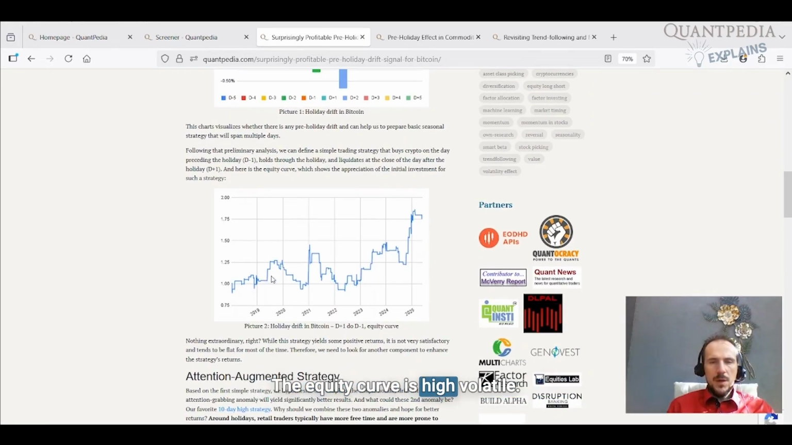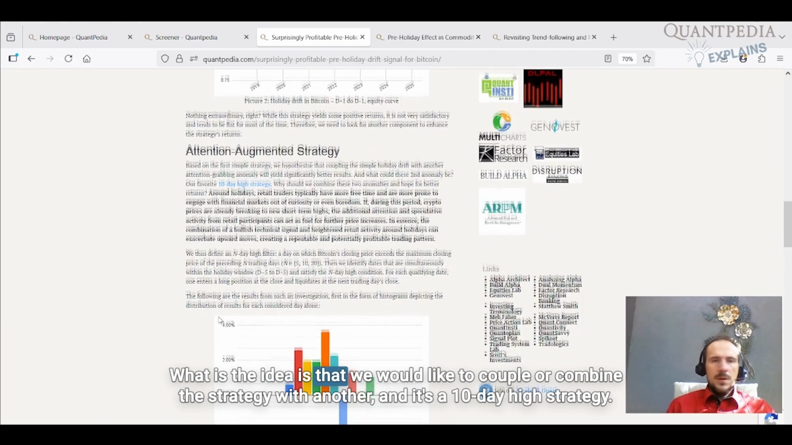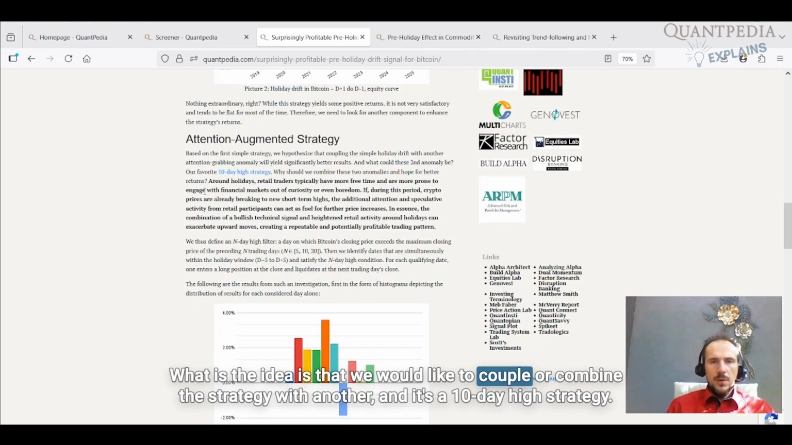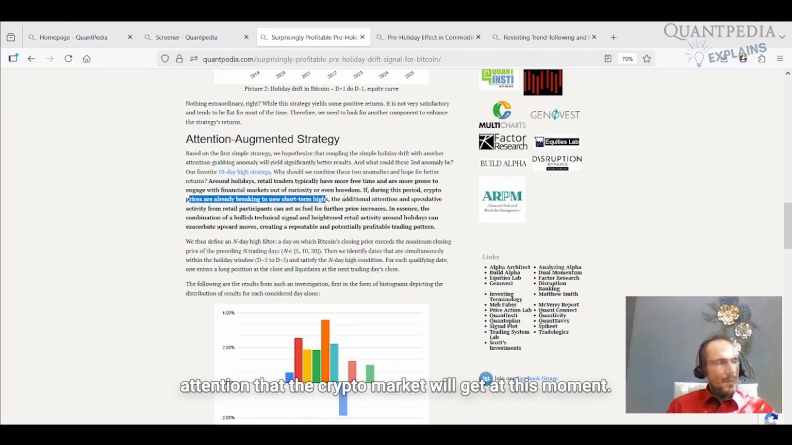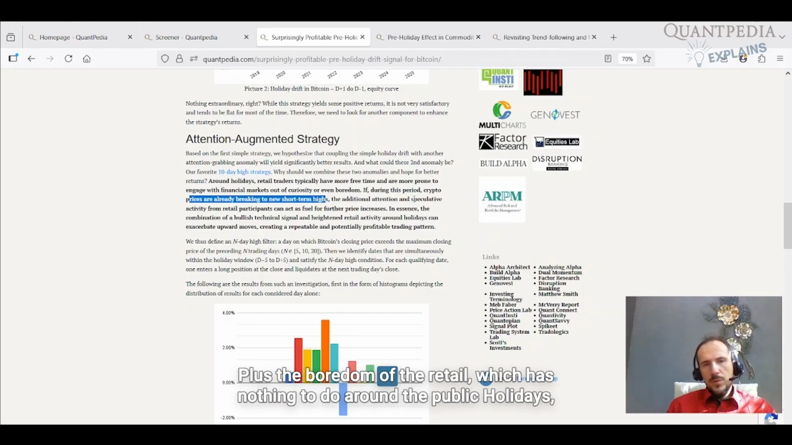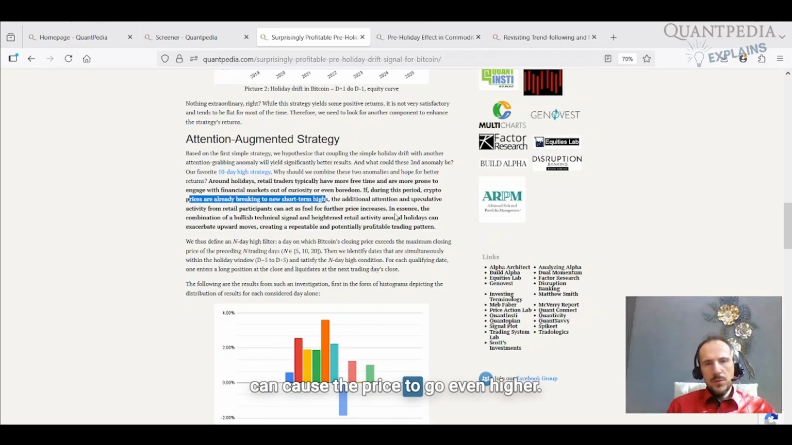The equity curve is highly volatile. But the idea is that we would like to couple or combine this strategy with another, a 10-day high strategy. Why is that? If during this period the crypto prices are already breaking to new short-term highs, this is the higher attention that the crypto market will get at this moment, plus the boredom of the retail, which has nothing to do around the public holidays, can cause the price to go even higher.